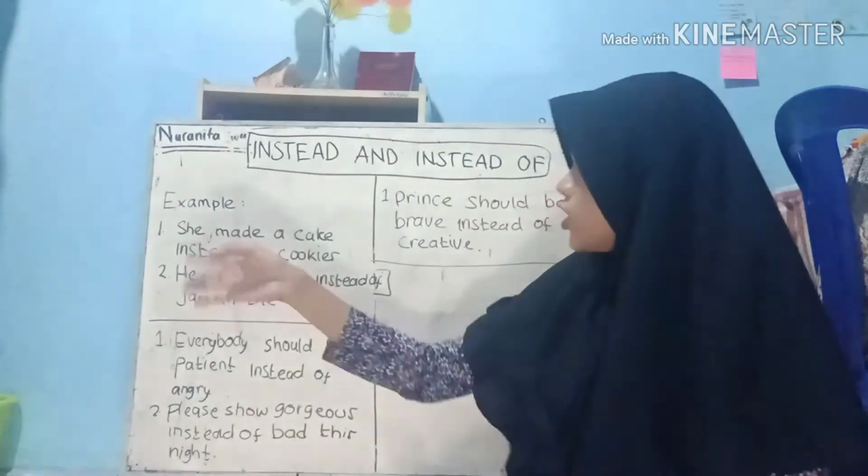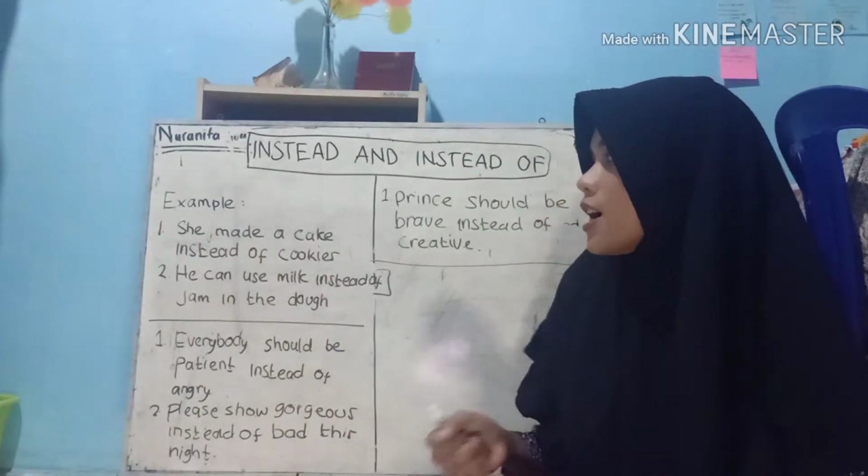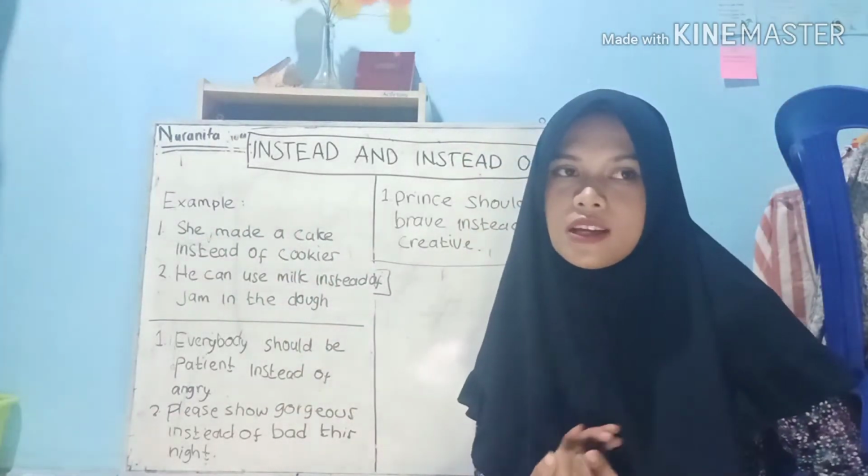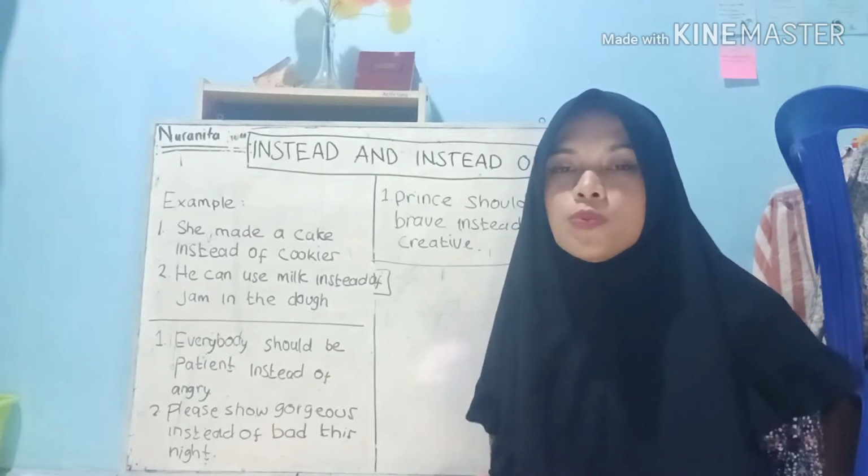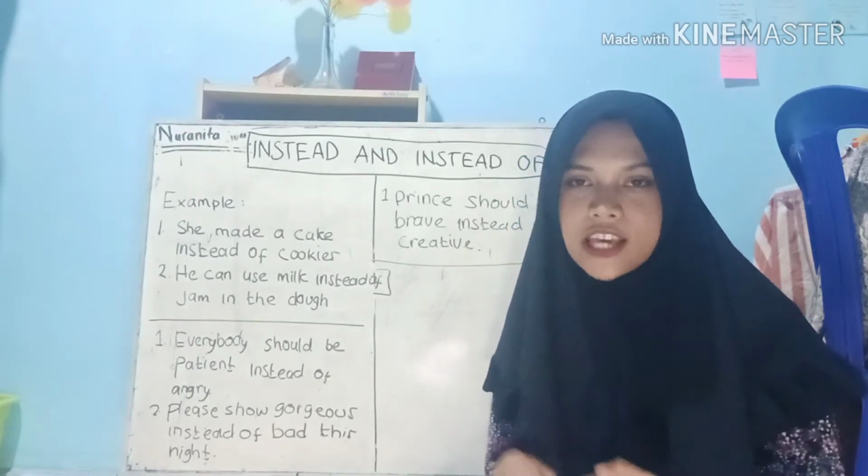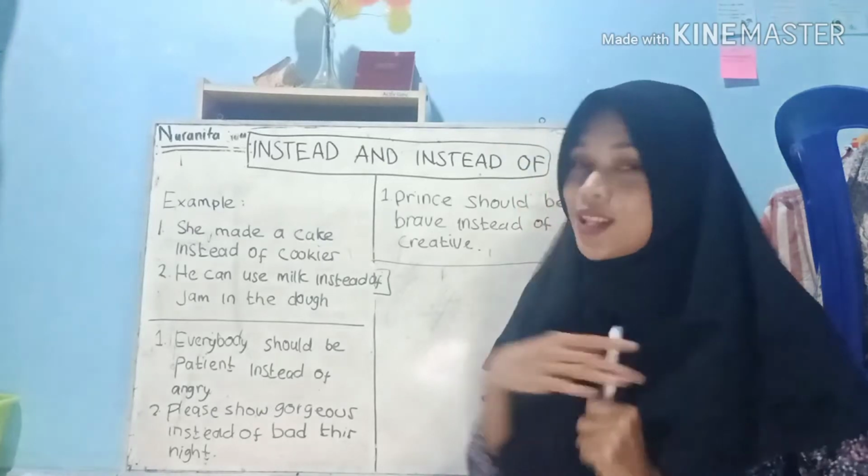Example number one: she made a cake instead of cookies. So for your information, instead of should be followed by a noun, adjective, or adverb.